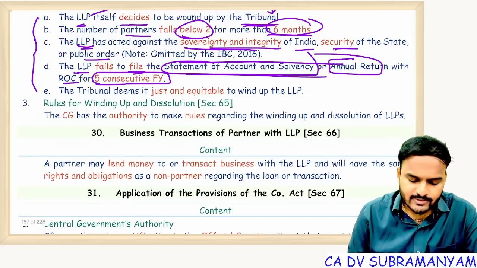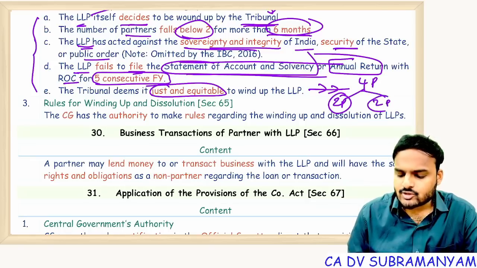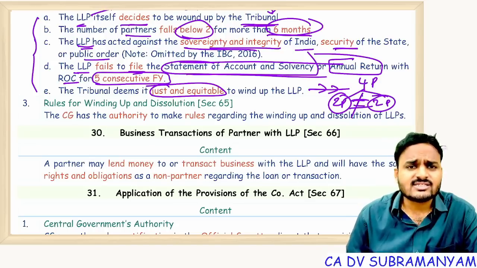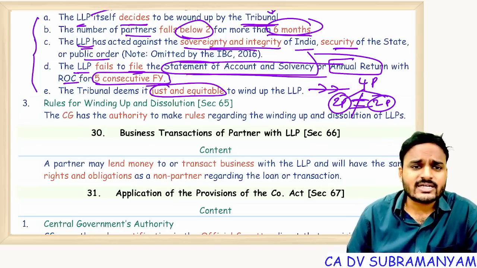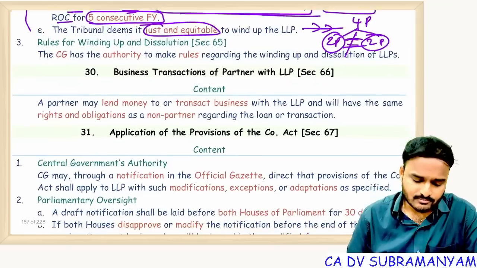And when the tribunal deems it just and equitable. Suppose there is a deadlock situation. Suppose there are 4 partners, 2 partners are in favor of a proposal, 2 partners are against the proposal, and there is no unity among these partners. In that case, what can the tribunal do? Based on just and equitable grounds, the tribunal may order winding up of the LLP.